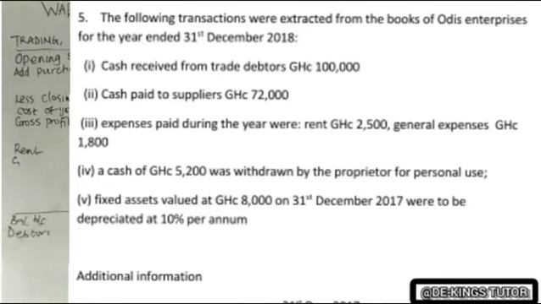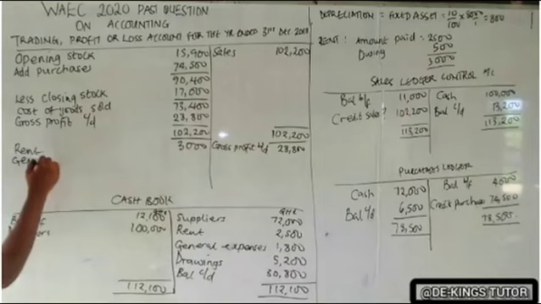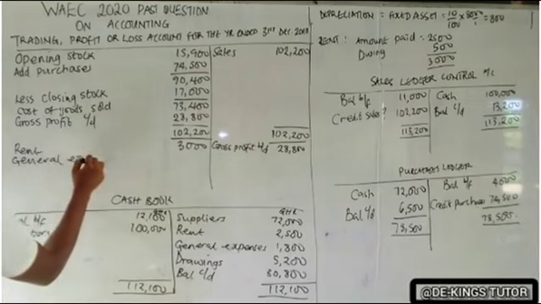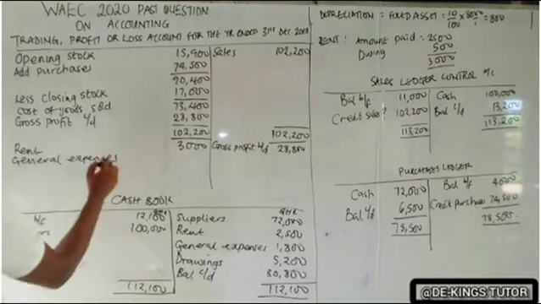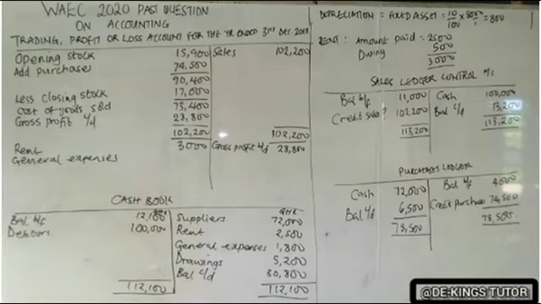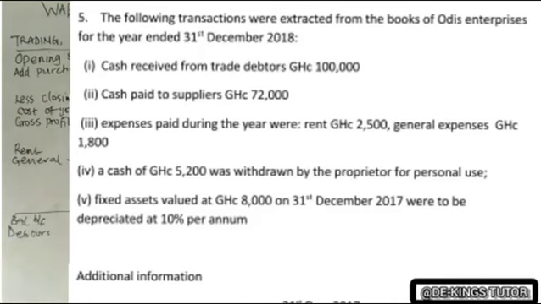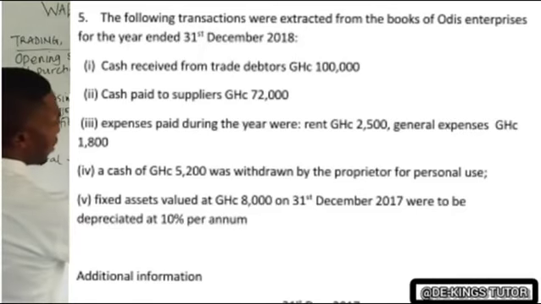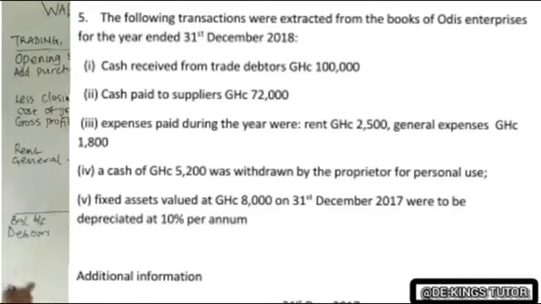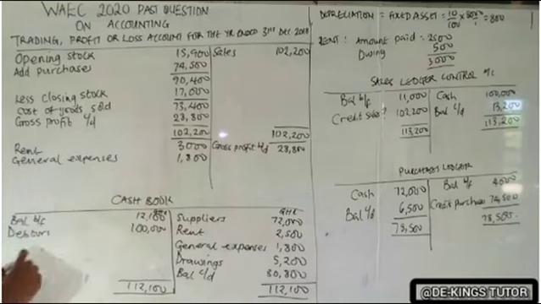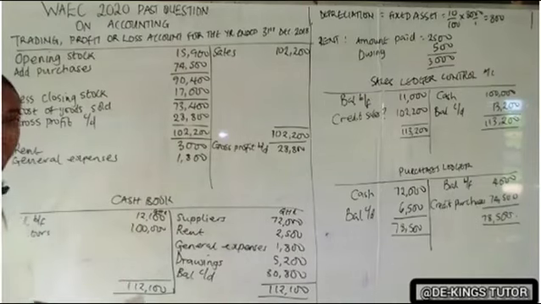General expenses. Now the general expenses, if you check in the question up there, it said expenses that was paid. So our general expenses there is 1,800 naira. Okay, 1,800 naira. Because all the items, they say the following transactions was for 31st December.